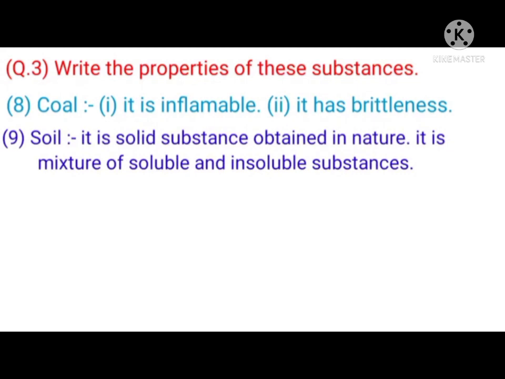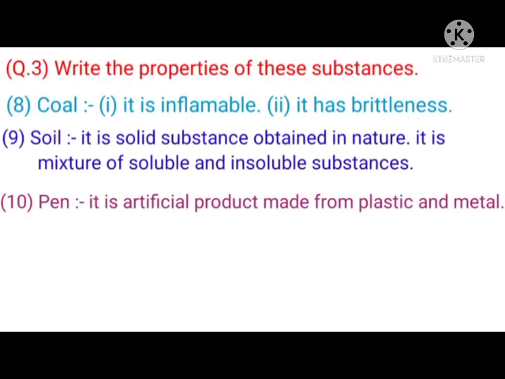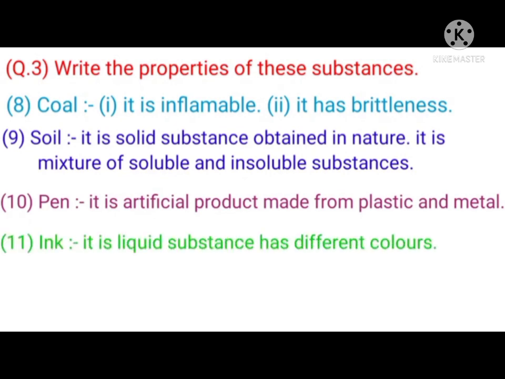It is a solid substance obtained in nature. It is a mixture of soluble and insoluble substances. 10. Pen. It is an artificial product made from plastic and metal. 11. Ink. It is a liquid substance that has different colors.